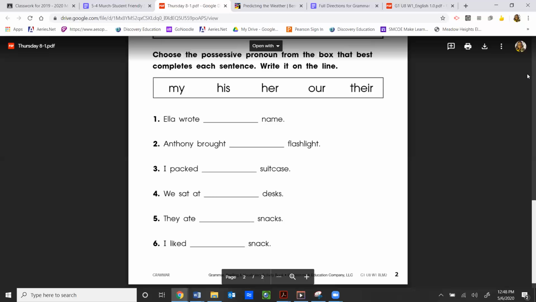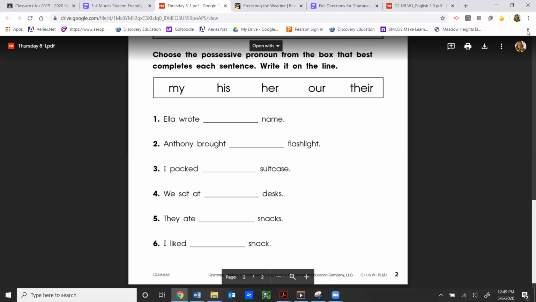I'm going to read the rest of these to you, and I want you to practice them on your own. Number 2, Anthony brought blank flashlight. Number 3, I packed blank suitcase. Number 4, we sat at blank desks. Number 5, they ate blank snacks. Number 6, I liked blank snack.